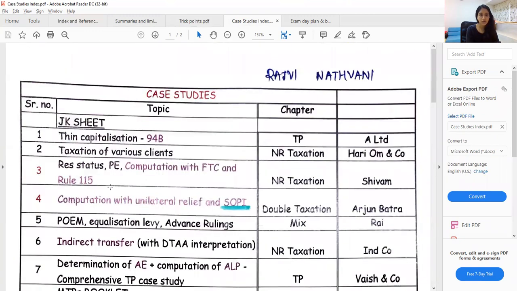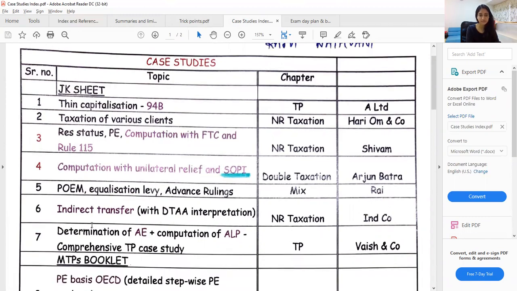What I had done is, whatever is in purple is something very different or very unique to that case study. So if I get a question on a scheme of partial integration, say the agriculture one, then I can directly refer to serial number 4, which I had given in my case study. I had put post-it flags against the spiral bind of my case study book and given these serial numbers so that I can directly refer to it.